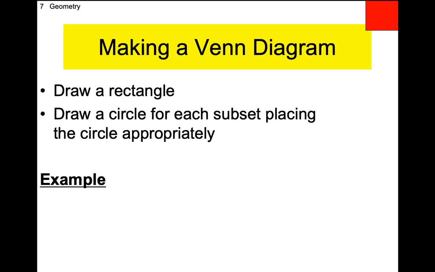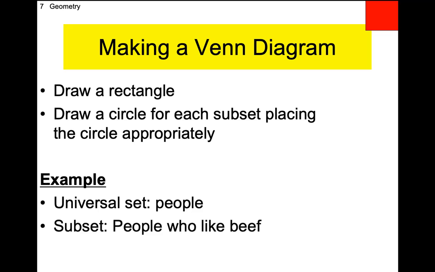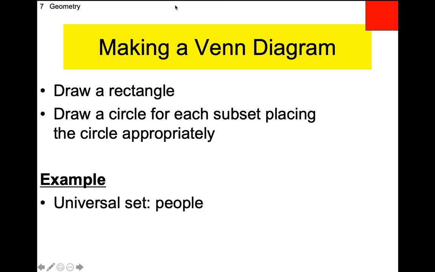Pretty simple, right? The universal set is going to be people. So inside my rectangle, I forgot that I didn't have this drawn, so I got to draw it. Okay, so we're going to make a rectangle. Mine is going to be horrible. All right, so there's my horrible drawn rectangle, and we'll put U right here in the upper corner, representing universal set. So my universal set is equal to people. I'm doing this with a mouse, cut me some slack. People. All right, so all the people that ever existed or do exist are inside this rectangle.